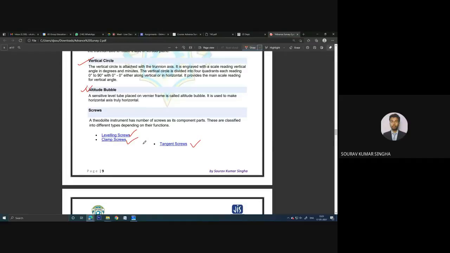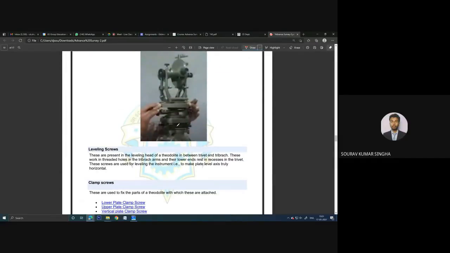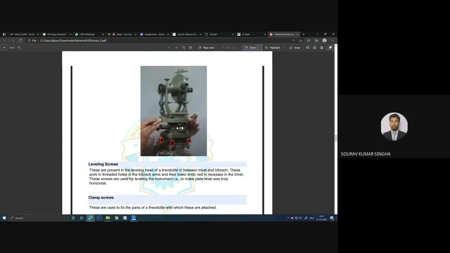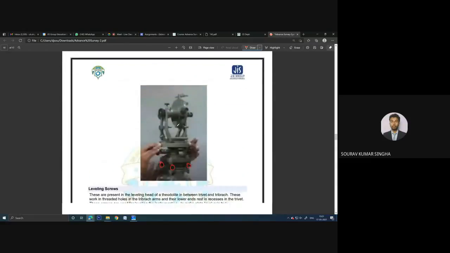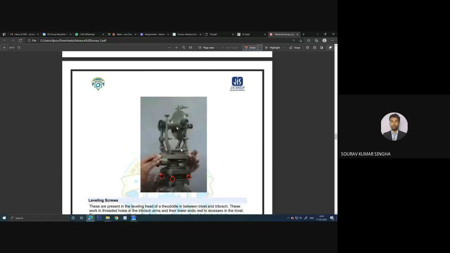So the leveling screws are these three screws at the bottom that I mentioned at first. Then the clamp screw and tangent screw. The clamp screws are the ones behind this, and the shape of the screw is something like this. We have this kind of shape, and another one has a smooth surface, almost smooth, that is the tangent screw.